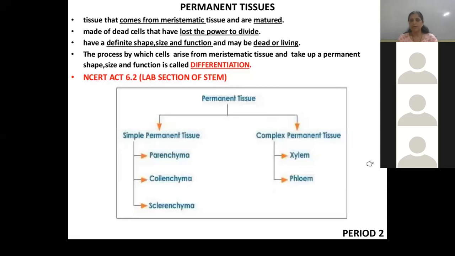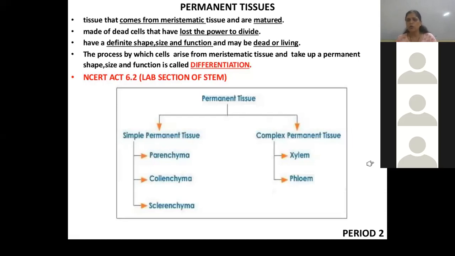Now next one, permanent tissue. Actually, they are derived from meristematic tissue. You have learned the cell theory, right? Cells are always formed from pre-existing cells. One pre-existing cell is present, and from that pre-existing cell a new cell arises. So this permanent tissue is derived from meristematic tissue.